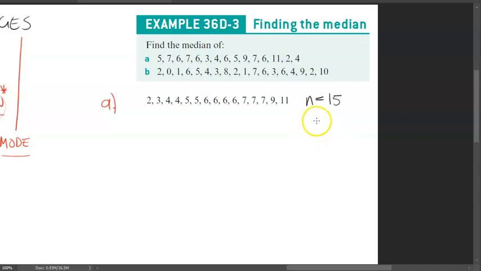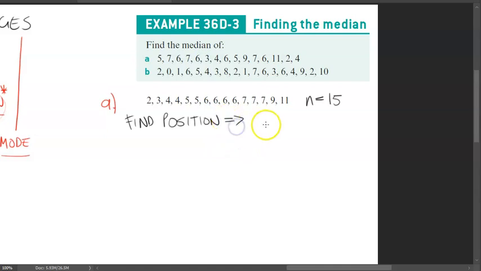But how we know what this position is, you can do it one of two ways. The first way is the method that I used before, which is just counting in. You can cross them off and keep going until you have one number left. Or you can find the position based on this formula.